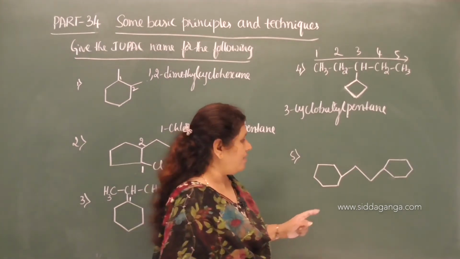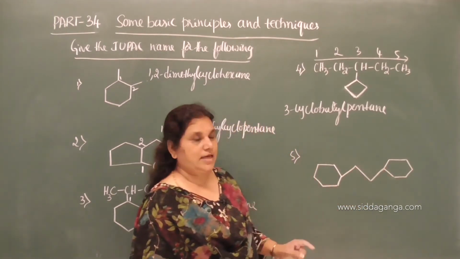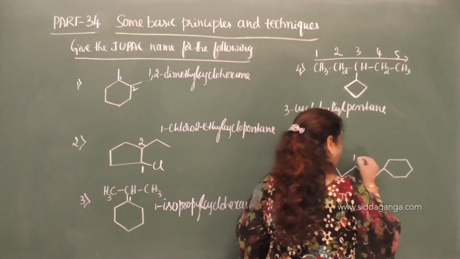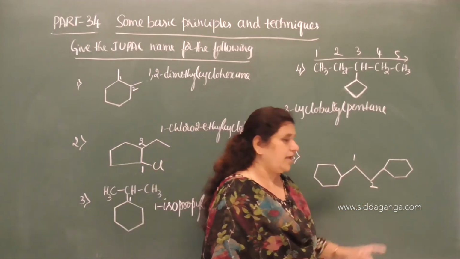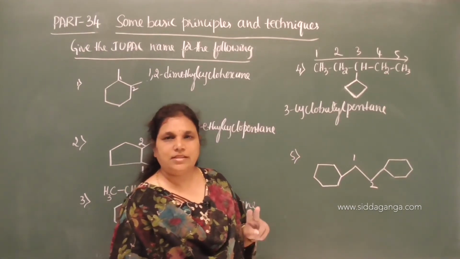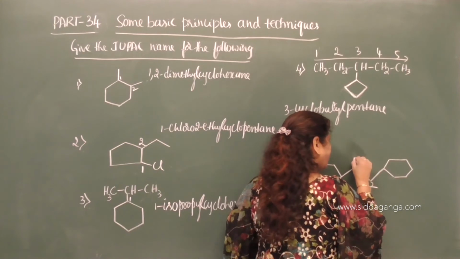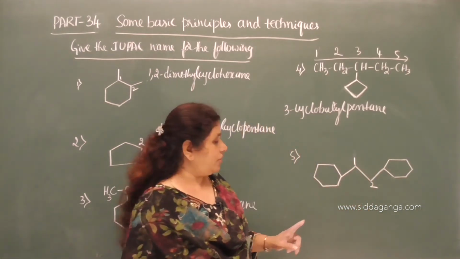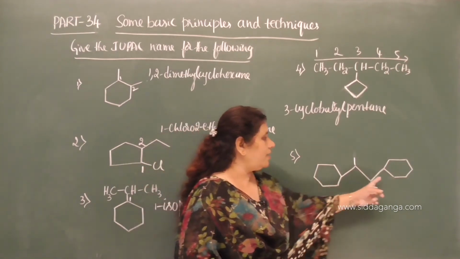So, example, this chain is attached to 2 alicyclic rings. So, this is 1, this is 2. It is nothing but ethane. So, the alkane containing 2 carbon atoms is nothing but ethane. Ethane gets substituted to 2 alicyclic rings. What are those? They are nothing but